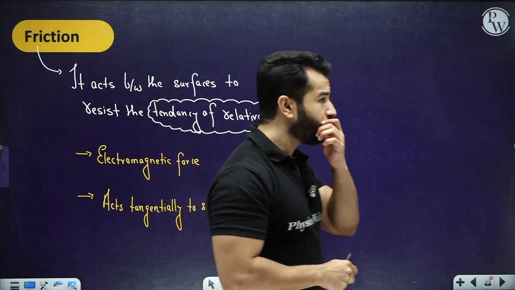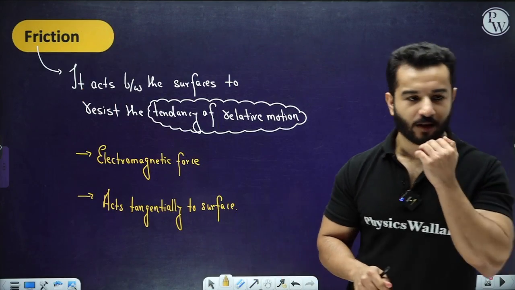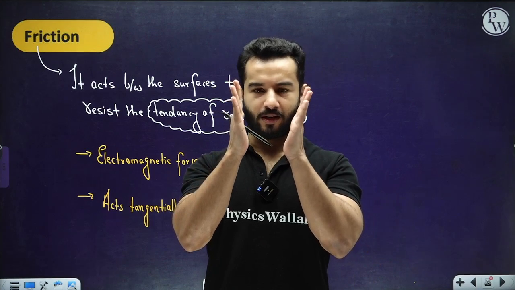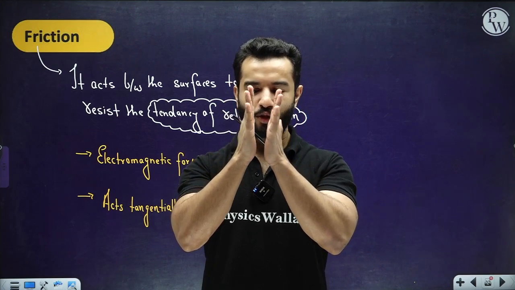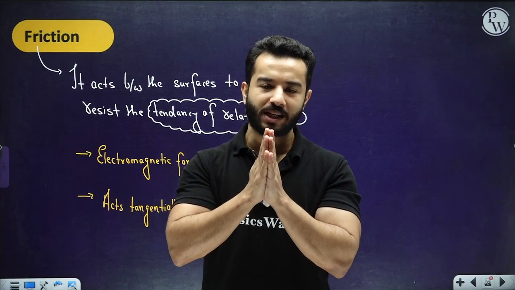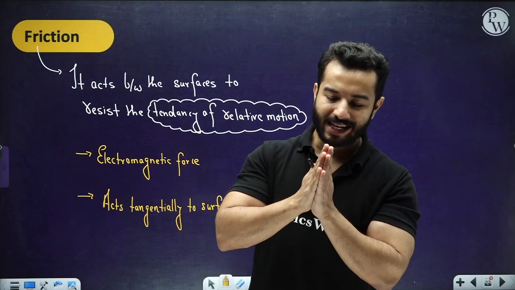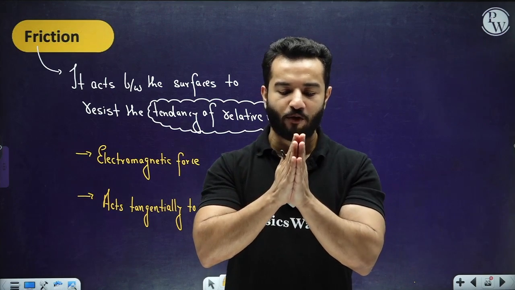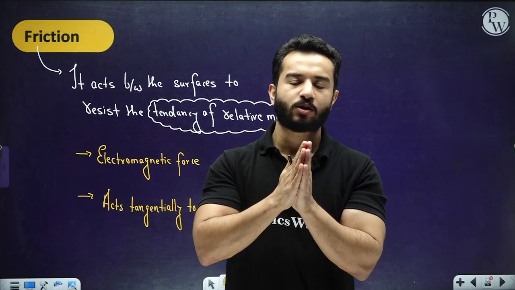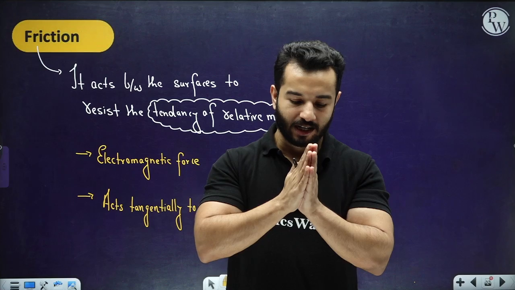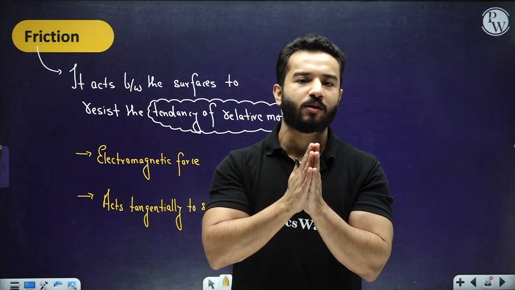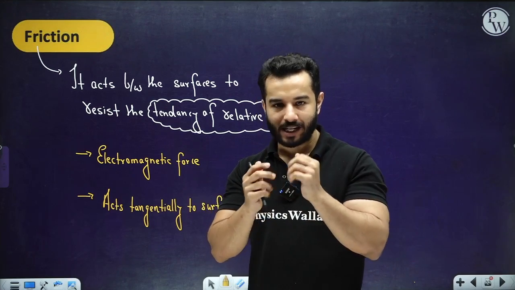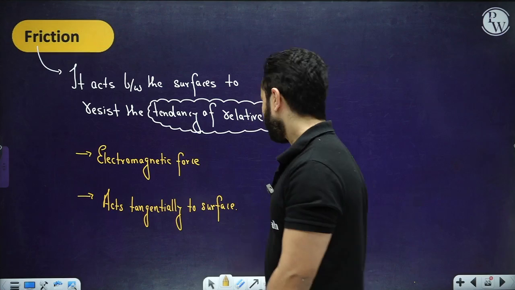Friction force is more like the particles of the two surfaces, the intermolecular particles, forming bonds with each other, right? They somehow weld into each other. Well, when I say weld, they actually form attractive bonds with each other. They are attached to each other with an attractive force. To break that attraction, we need an external force, right?